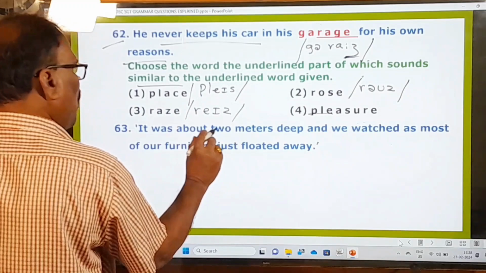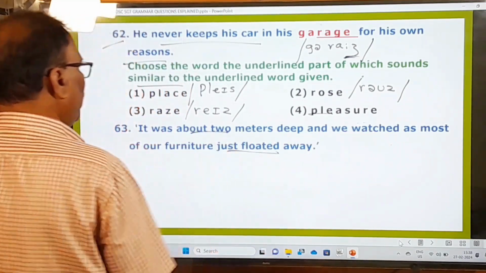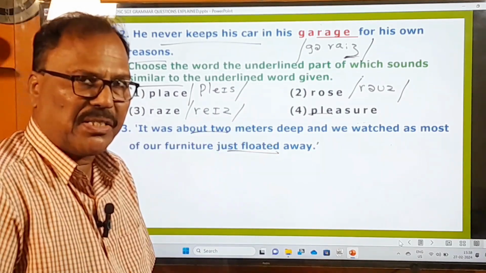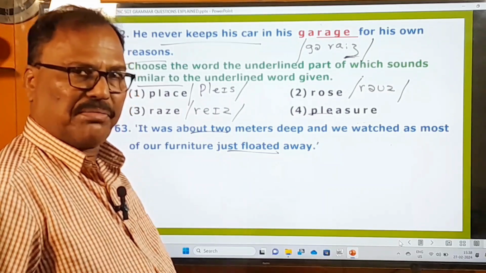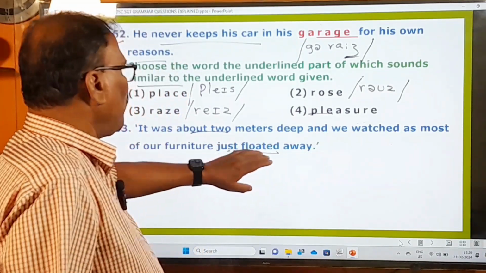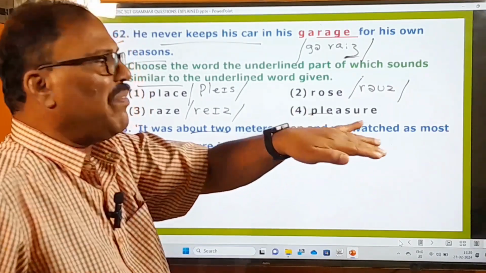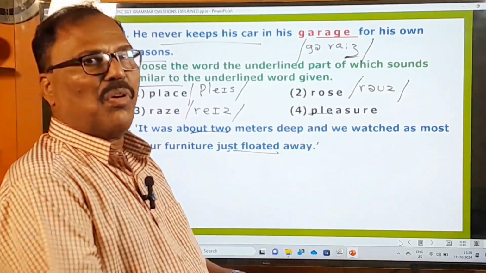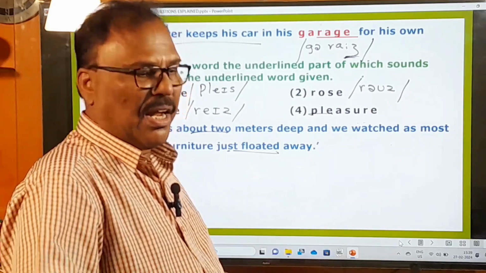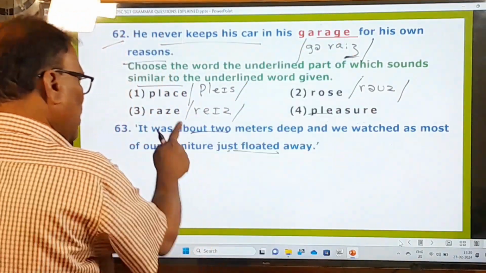It was about 2 meters deep and we watched as most of our furniture just floated away. See, this is a statement. It was about 2 meters deep. Deep means automatically you understand you are in water. And we watched as most of our furniture just floated away. You are in water and most of their furniture is just floating away. In floods, what happens now? You'll be deep in water and things will be floating away on the surface of the water. So this is the statement given.